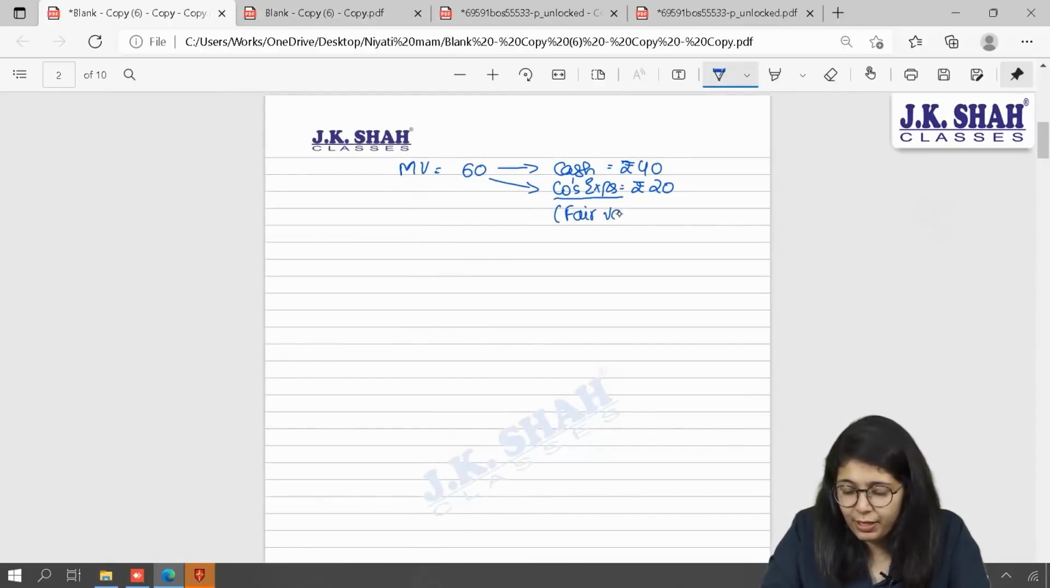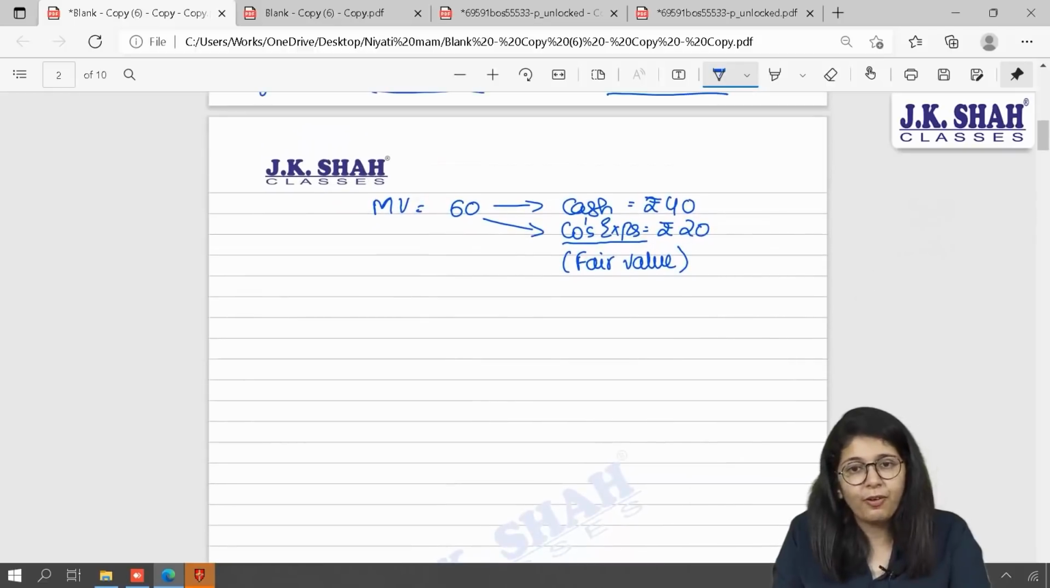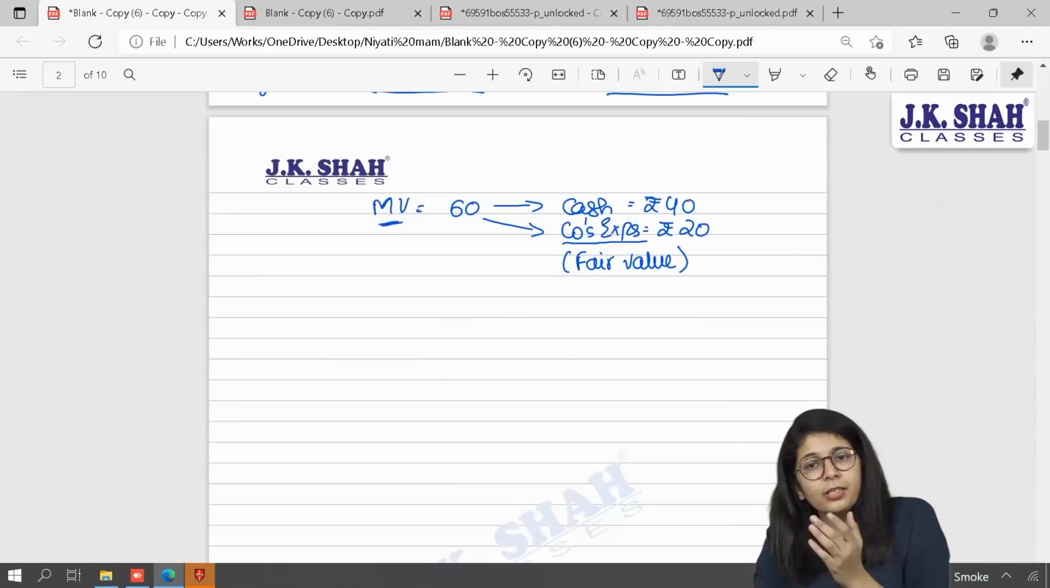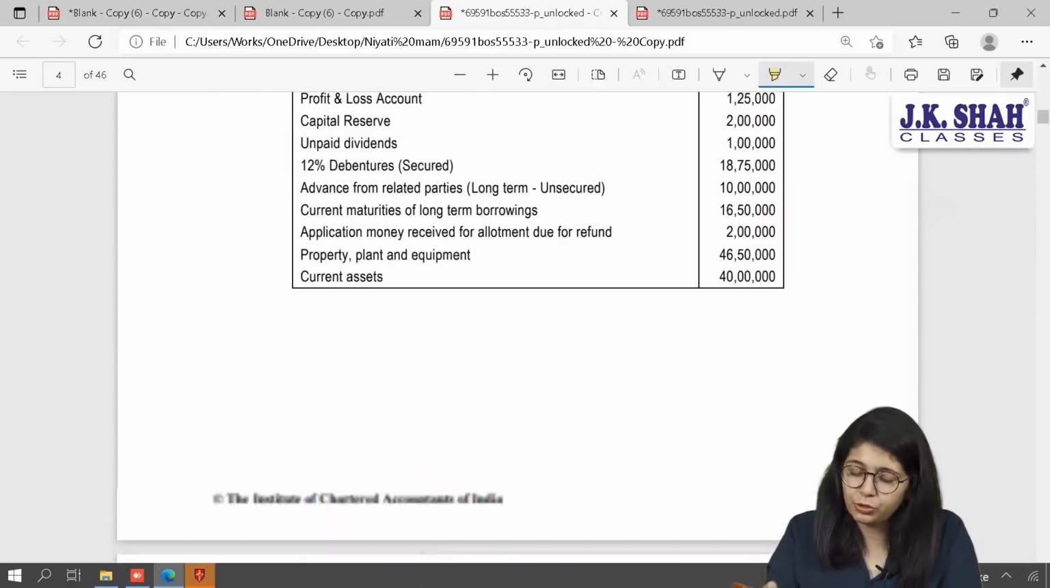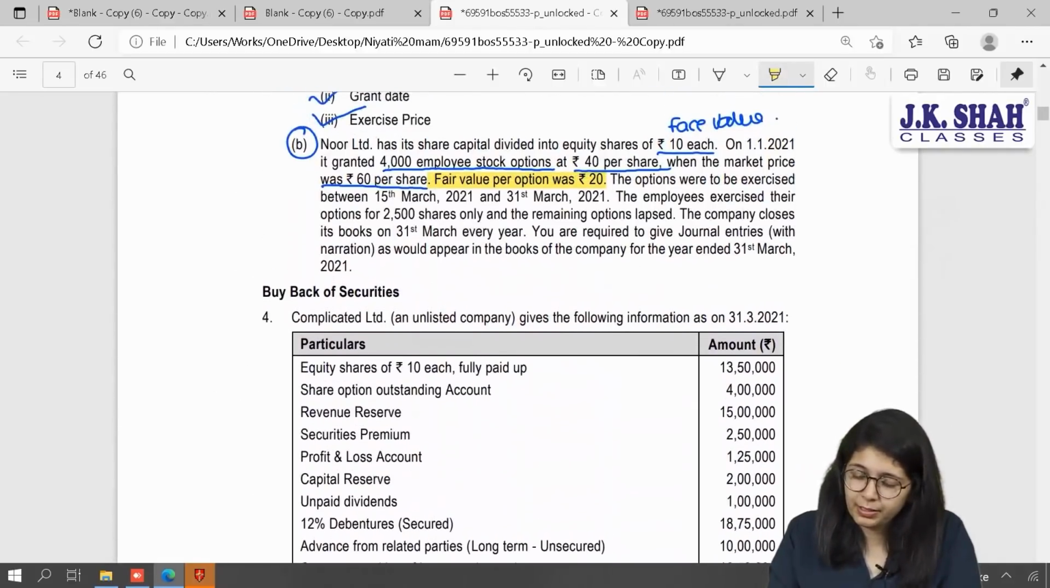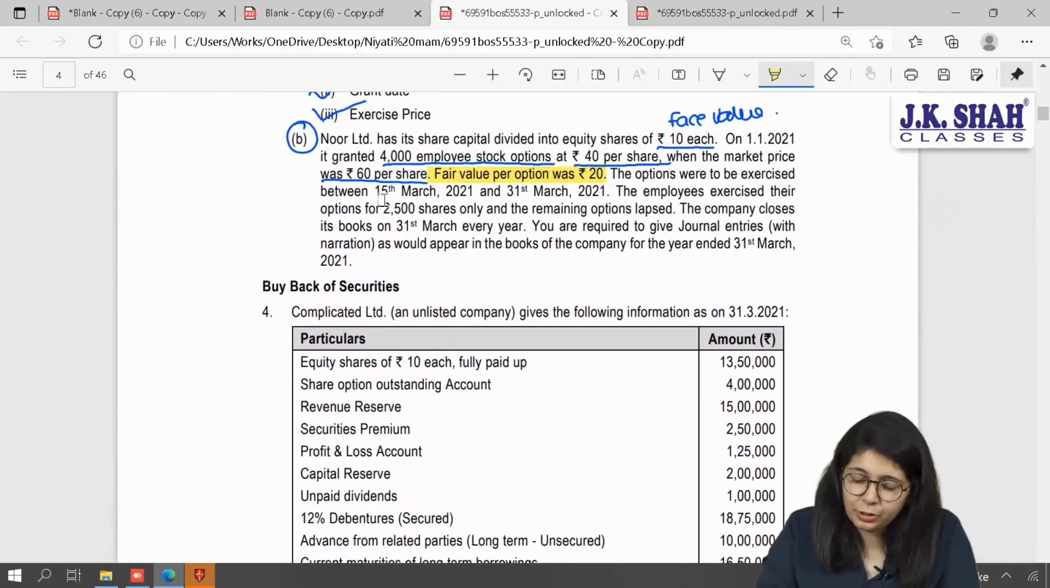Now, fair value per option is the company's expense. And if the question says fair value of shares on that date, it means market value. I repeat, fair value per option is the company's expense and fair value per share is the market value. In our sum it is given fair value per option. So our expenses are 20, which we otherwise also could have found out easily. Next, the options were to be exercised between, important dates, 15th March 21 and 31st March 21. Now please see the dates that I am highlighting.